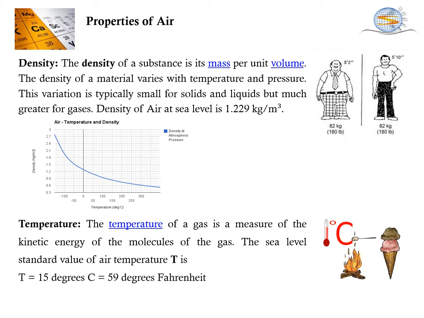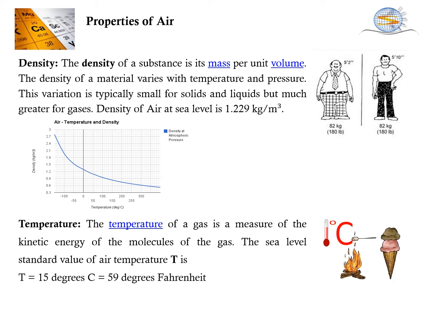Density. The density of a substance is its mass per unit volume. The density of material varies with the temperature and pressure. This variation is typically small for solids and liquids, but much greater for gases. The density of air at sea level is 1.229 kg per meter cube.